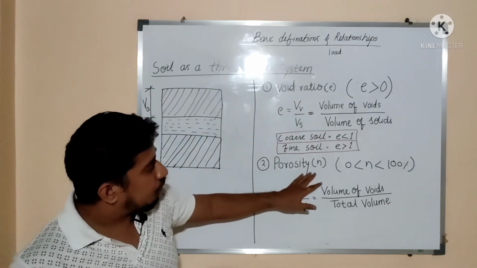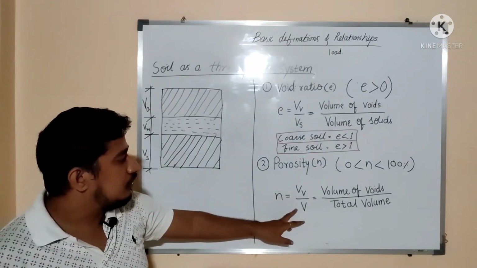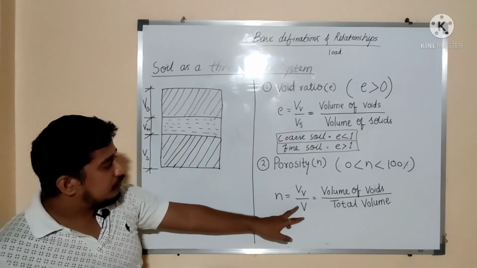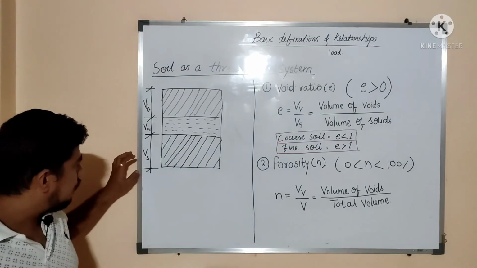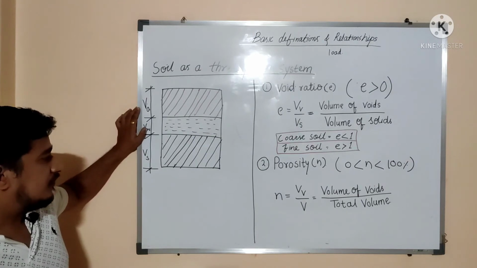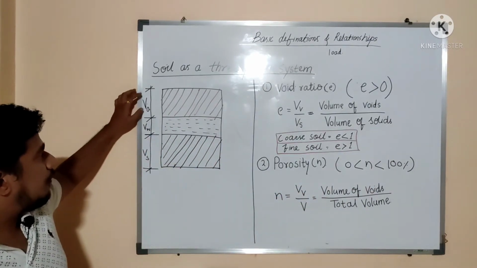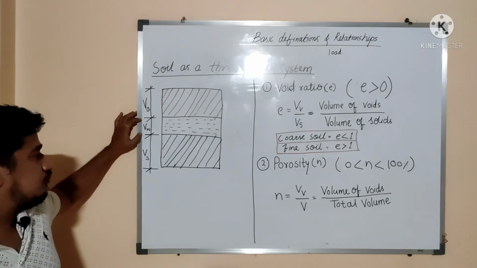Okay, that is the general tendency in case of a void ratio. After that, porosity is nothing but the ratio of volume of voids to the total volume. When we say total volume, it will be the volume occupied by solids, water and air. But when we say volume of voids, it will be only the volume occupied by air plus volume of water.